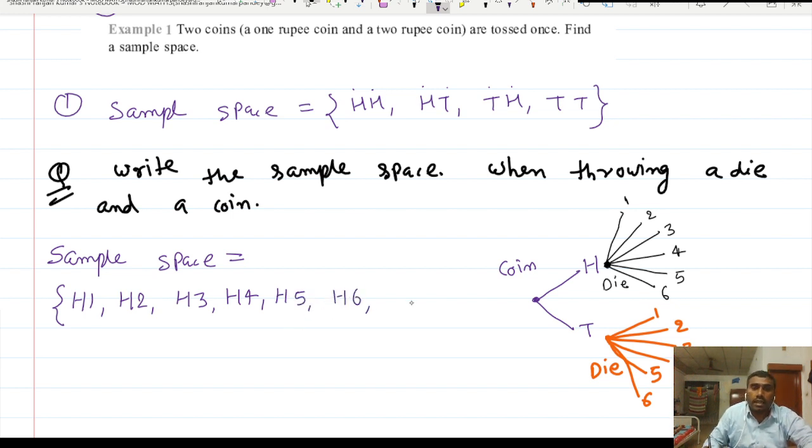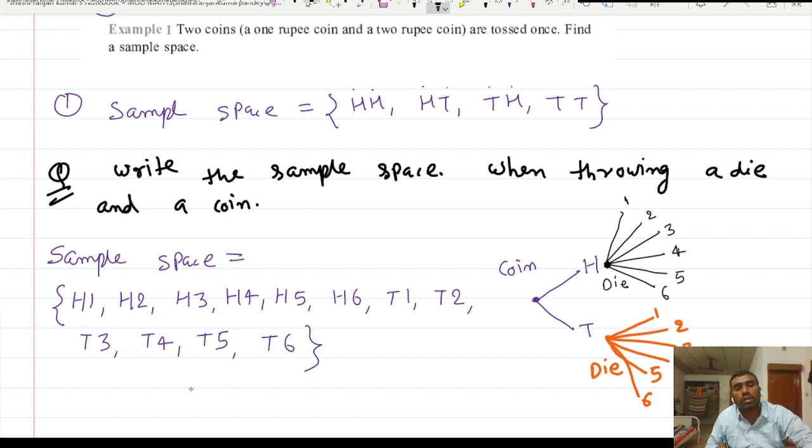And what you can get here: tail 1, tail 2, tail 3, tail 4, tail 5, tail 6. These are the total possibilities here.